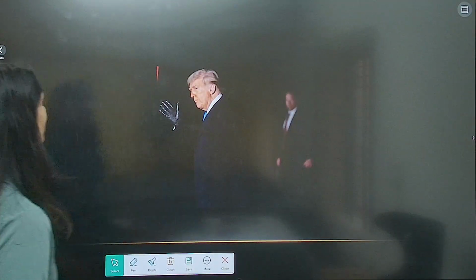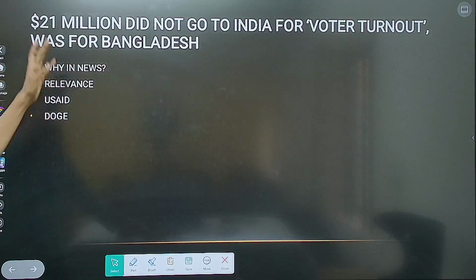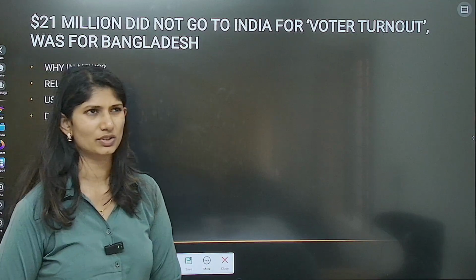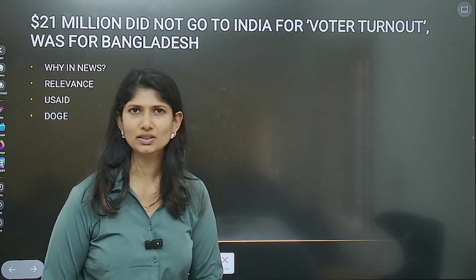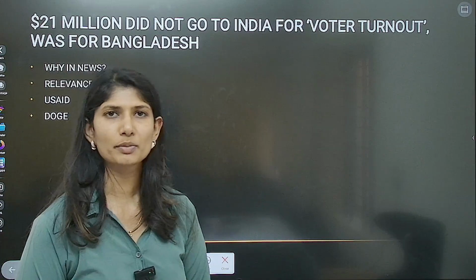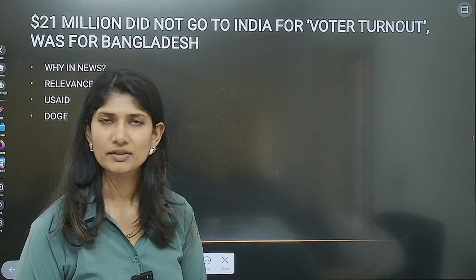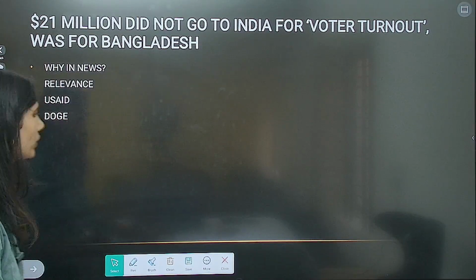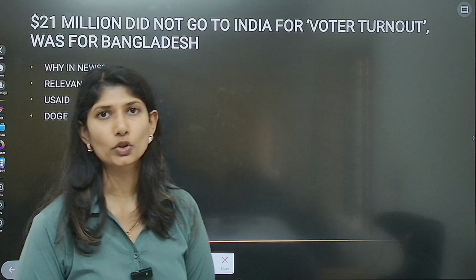So what is the topic that we will be looking into today? 21 million did not go to India for voter turnout but was for Bangladesh. What exactly are we talking about? In just a few minutes, we will come to know. In this particular article, we'll be discussing why it is in the news and what its relevance is to UPSC, that is GS Paper 2. You will also be looking at US aid and DOGE.